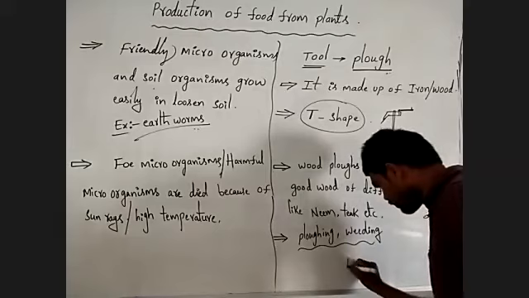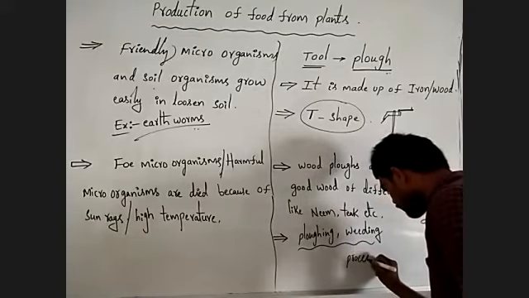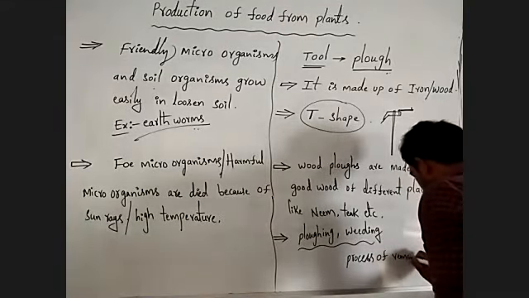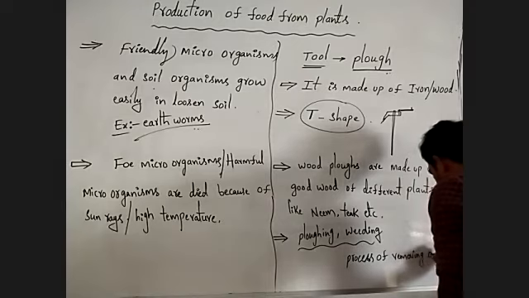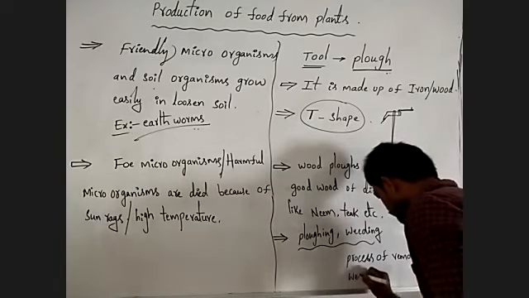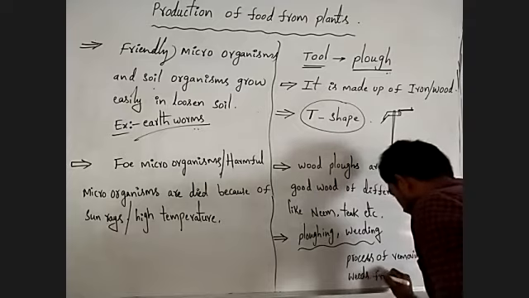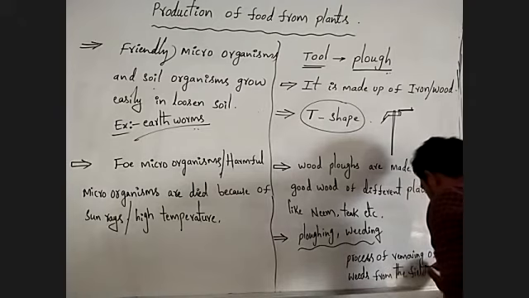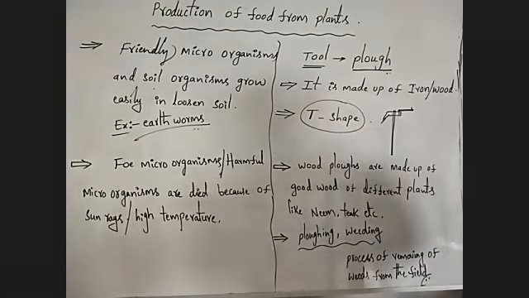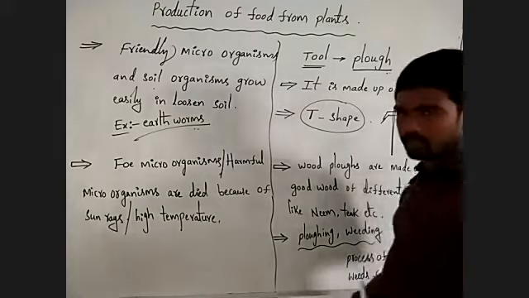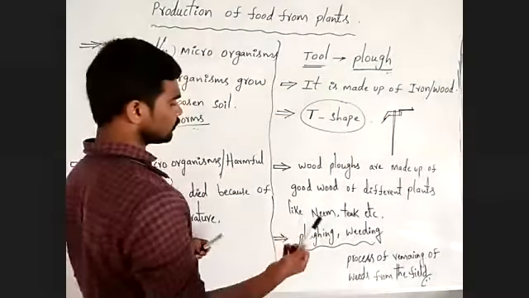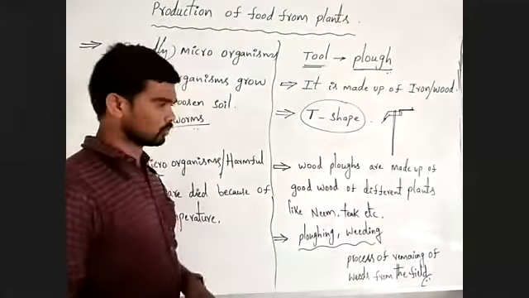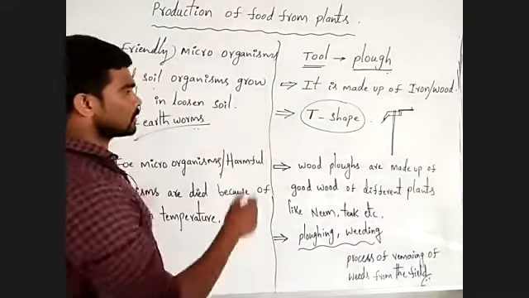Weeding means the process of removing weeds from the field. This process is called the weeding process. To remove the weeds, the plough is also used. Observe once.